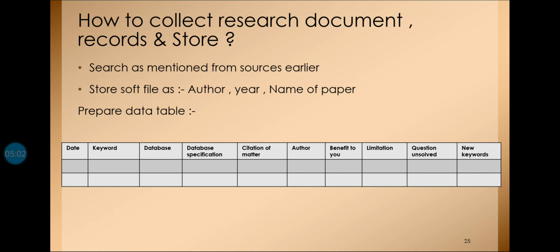Again, this is the way the data is recorded, and similarly your own paper will be recorded in this way. So your paper should consist of keywords, should give the correct database, and should get citations, and one gets citations only when the paper is based on facts and figures. It is trustworthy to go through such a paper, so more and more citations appear. The names of the authors will of course be there in your research work. Benefit to you, and the limitations of your own research work should be specified in the paper, so that it is easy for others to understand the scope of work.